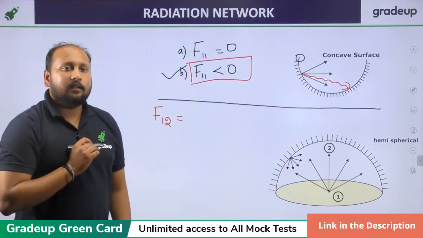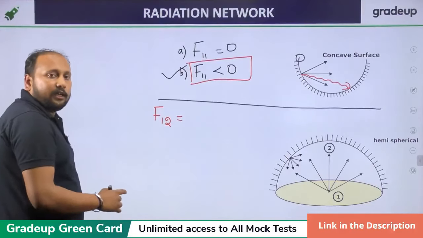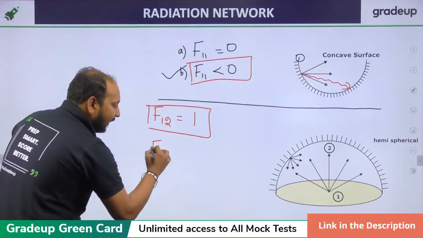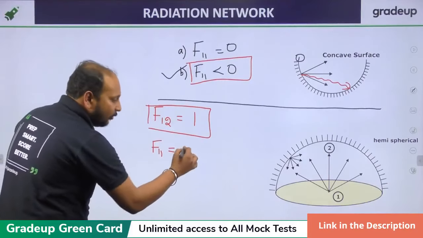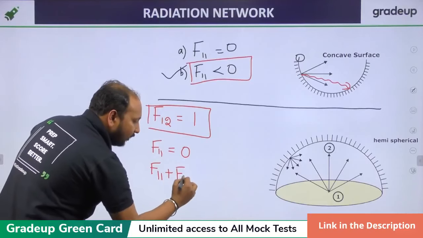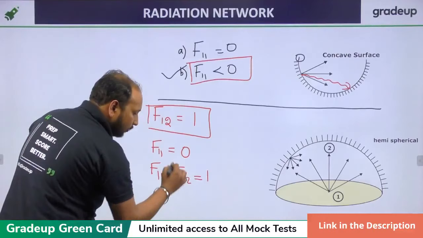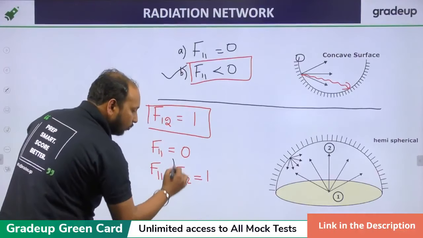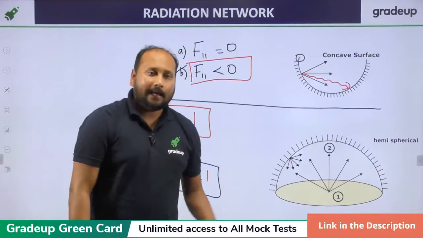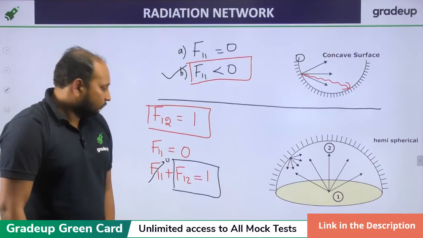Very good, Ravi Teja. Anyone else who can tell me what is F12? Very good, Suman, Rushikesh, it is equal to 1. Why is it equal to 1? Because we know that F11 for a flat surface is equal to 0. So applying the summation rule, F11 plus F12 is equal to 1. Because F11 is equal to 0, F12 is equal to 1. Clear? Understood?